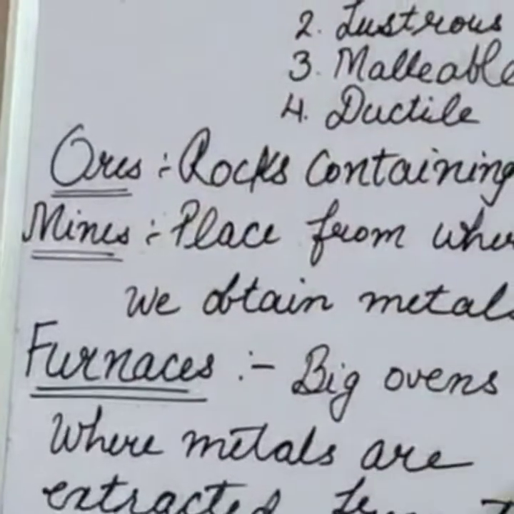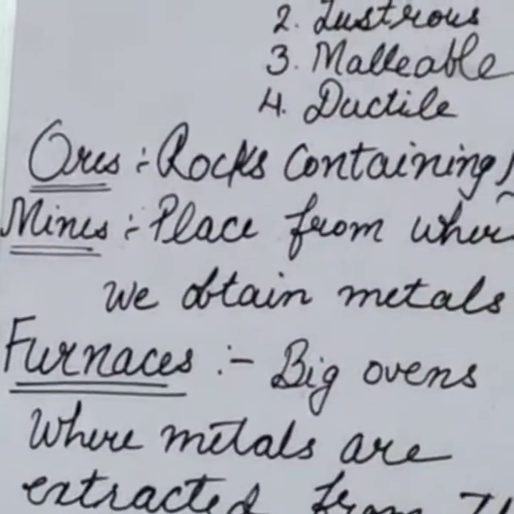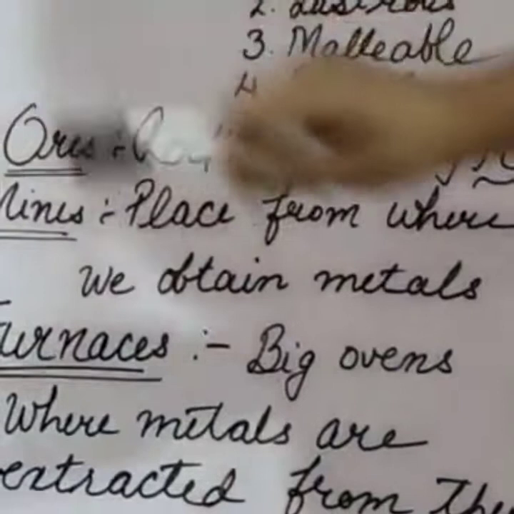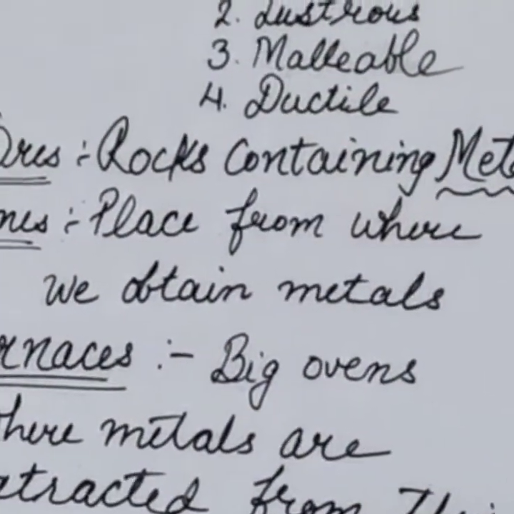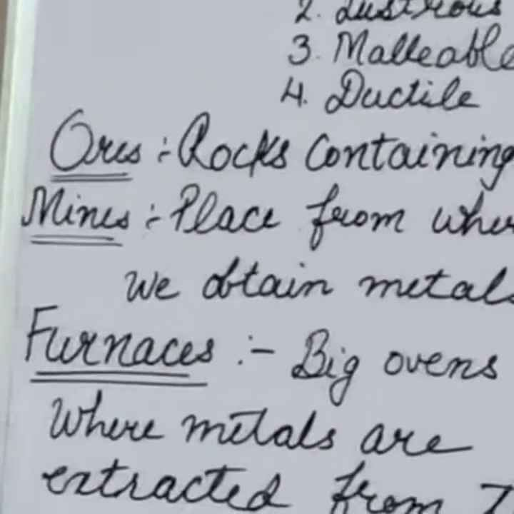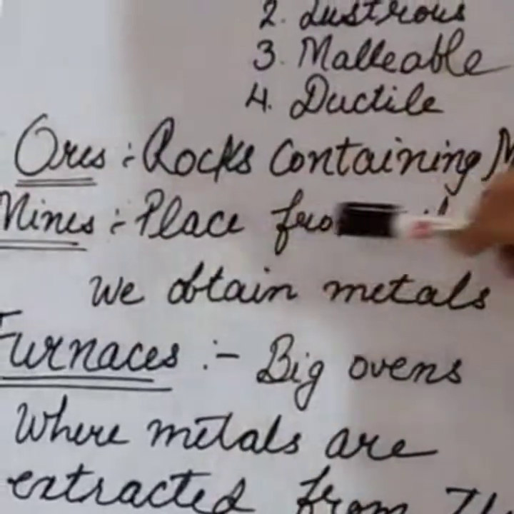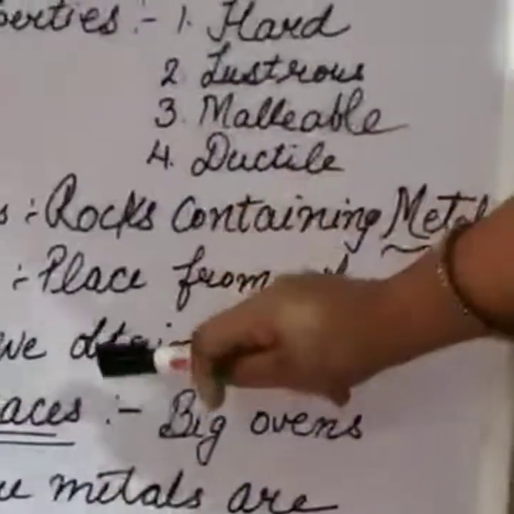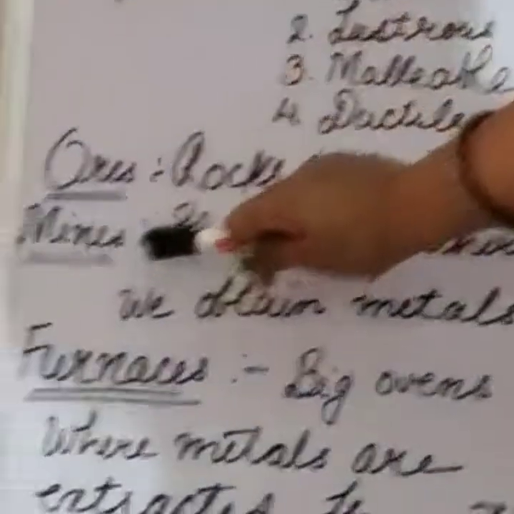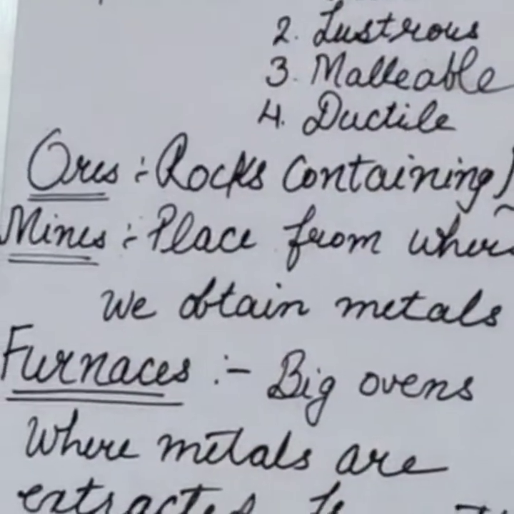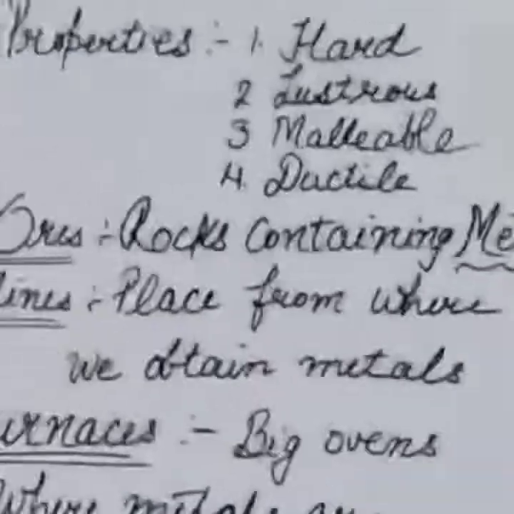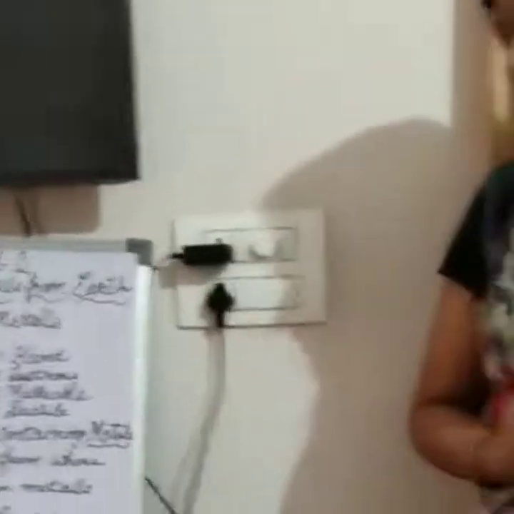जब हम अर्थ क्रस्ट से मेटल्स को बाहर निकालते हैं तो वो ओर्स की फॉर्म में होती है. And then we extract the metals from their ores. You know that, students, the place from where we get the metals is called mines. Now what are mines? The place from where we take the ores out of the earth's crust. So that process is called mining. Getting the metals from the earth's crust is called mining.